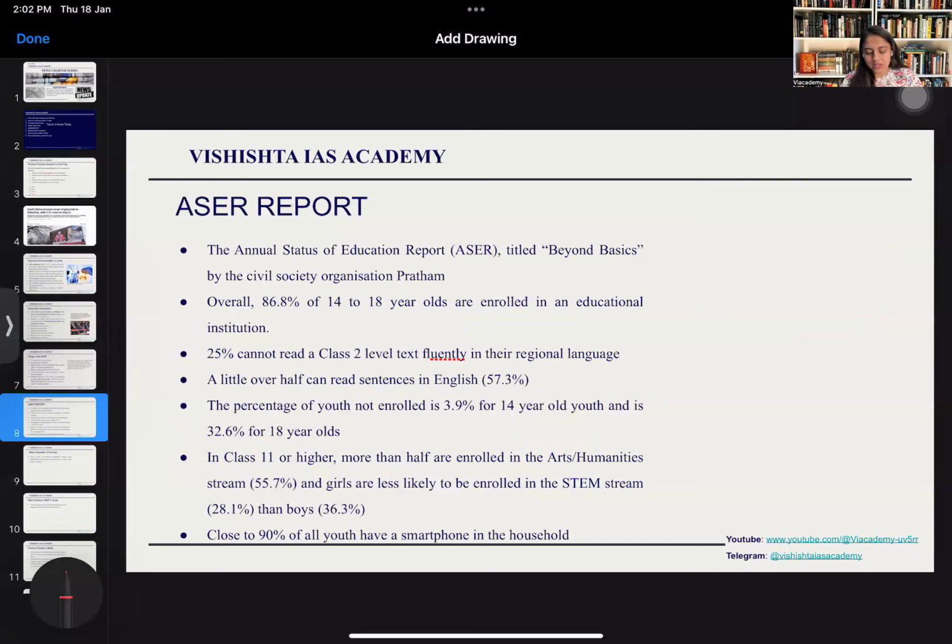The Annual Status of Education Report titled Beyond Basics, by the civil society organization Pratham. So who is conducting these ASER surveys? A civil society NGO by the name of Pratham. This year's title was Beyond Basics. This report can be asked in both prelims and mains. In prelims, they can ask about the data. They have asked such reports previously. Also, they have asked about the NSSO survey and all. So they can ask this. And nevertheless, in mains, you can always use this data. It will really help you whenever there's a question on education, especially primary and secondary education.